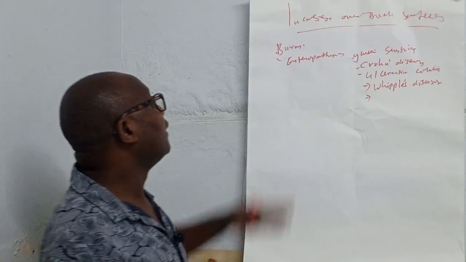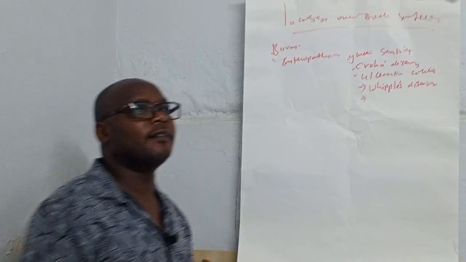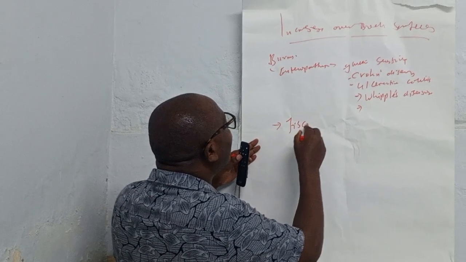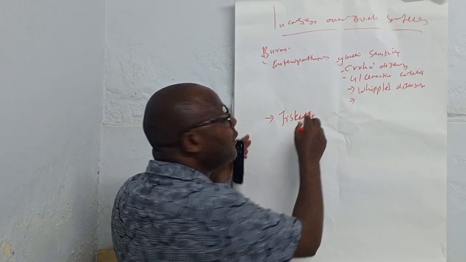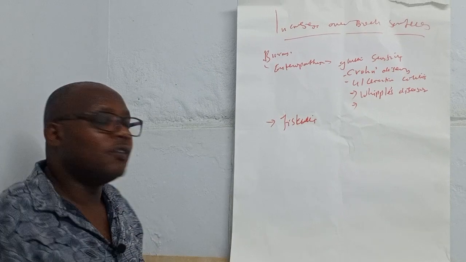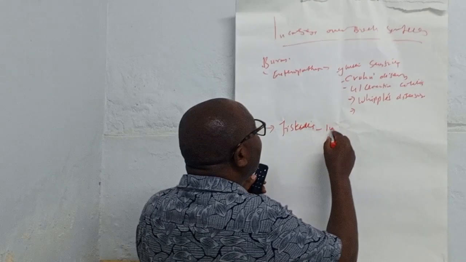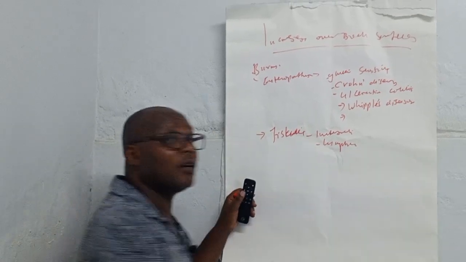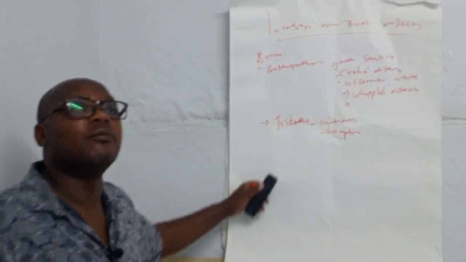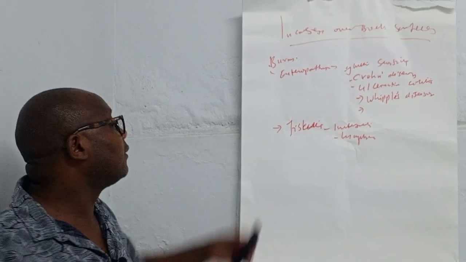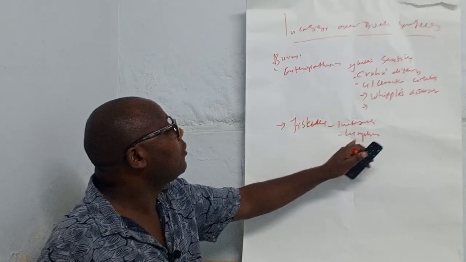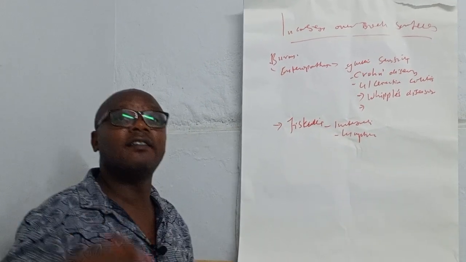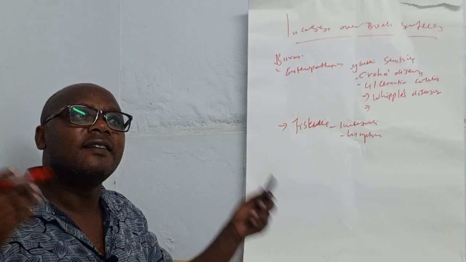Now it comes to loss from our body services. Other cases are like when somebody has a fistula in the GIT, a gastrointestinal fistula, either in the intestinal or in the lymphatic system. You can have a fistula which can make you lose a lot of albumin in the body. That means in this case, if it is lost in a fistula in the intestinal or in the lymphatic system, the circulating amount of albumin is not sufficient.